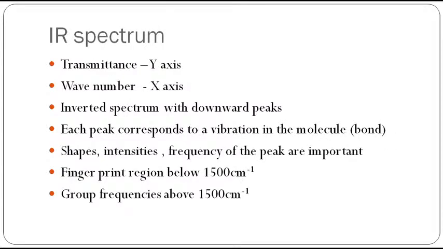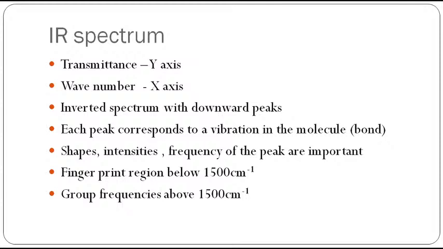Then what is called an IR spectrum? The IR spectrum is the image in which transmittance is recorded on the y-axis and wave number on the x-axis. Since we are recording transmittance, the IR spectrum always looks inverted with downward peaks.